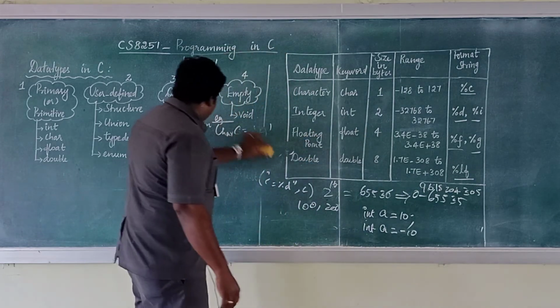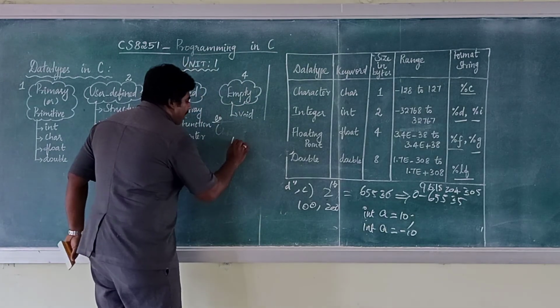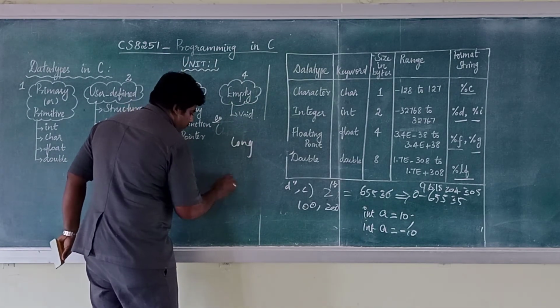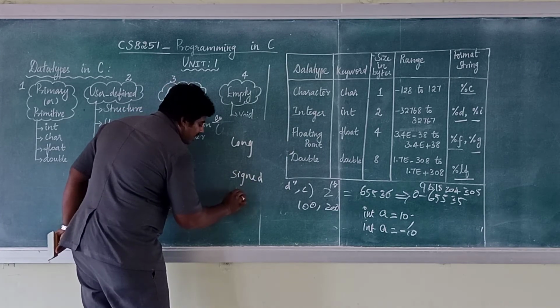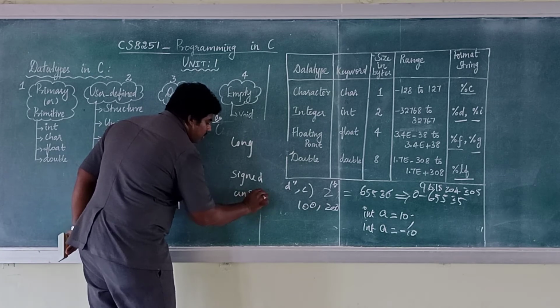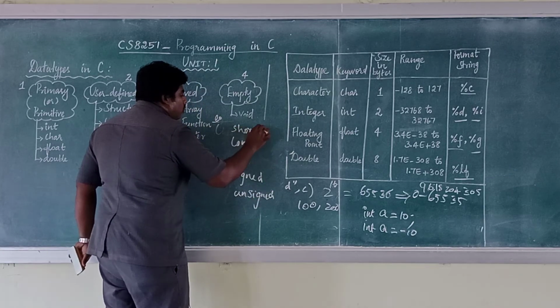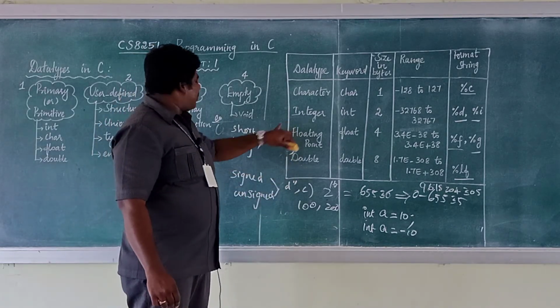So for that they use another two modifiers called short and long. Signed and unsigned I already explained. Similarly short and long, these are the two modifiers used along with data types.